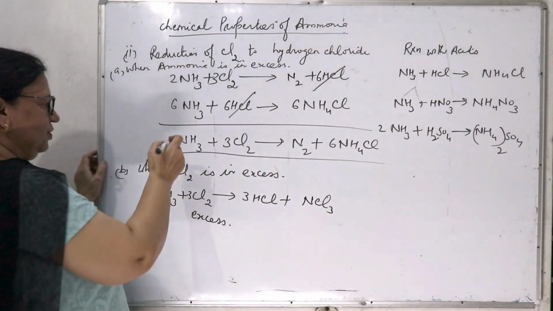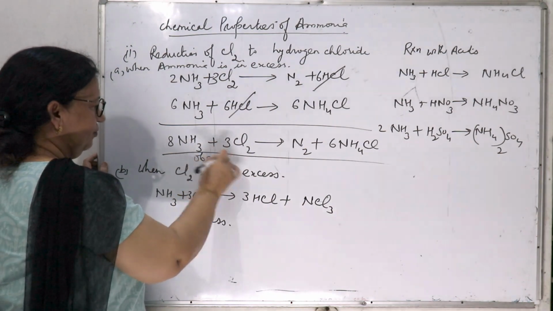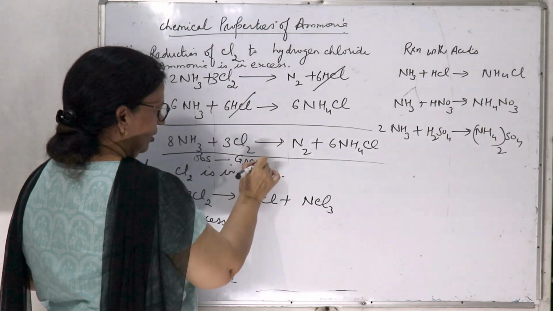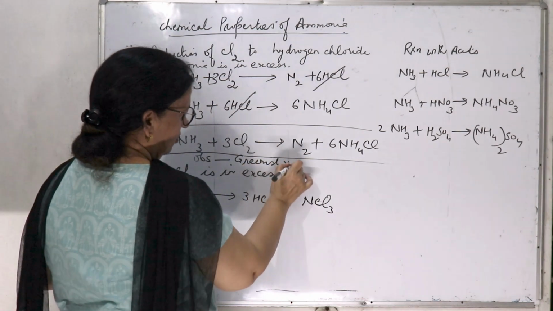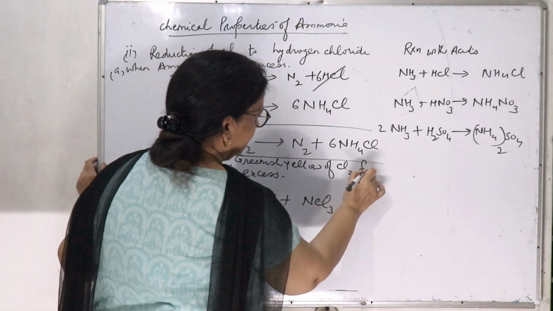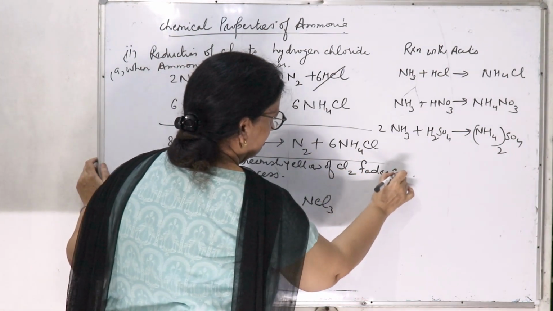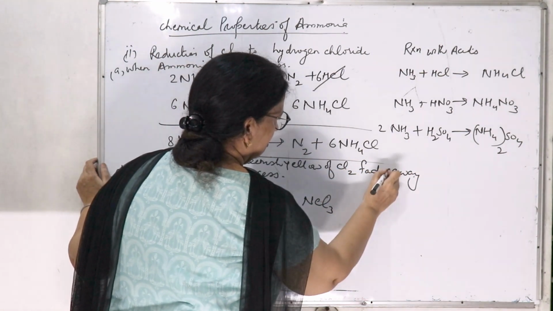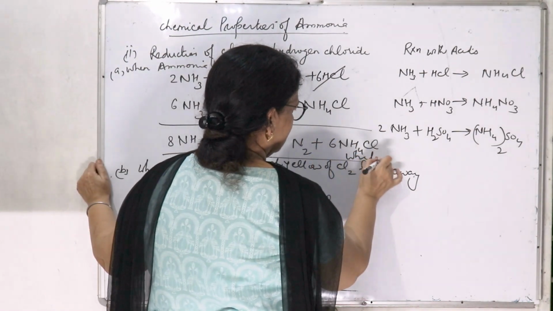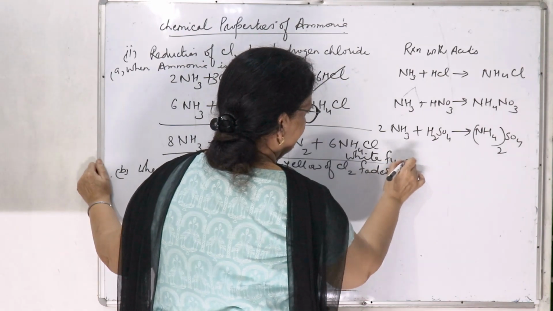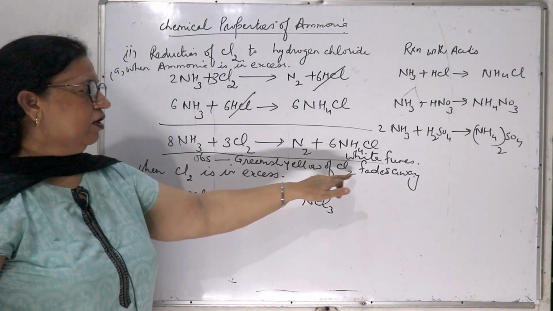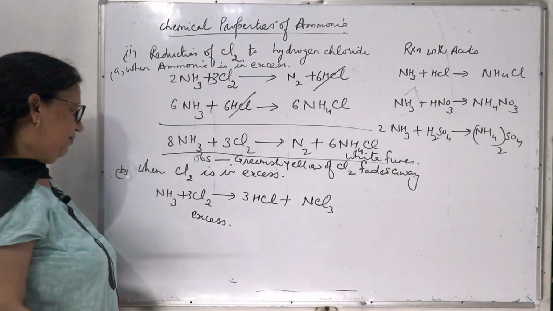And what is the observation here? Observation for this reaction is that the greenish yellow color of chlorine fades away, and this will give white fumes. Ammonium chloride will give the white fumes, and the greenish yellow color of chlorine gas will fade away.